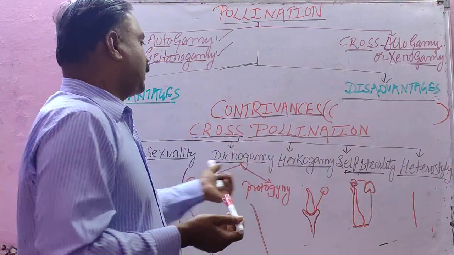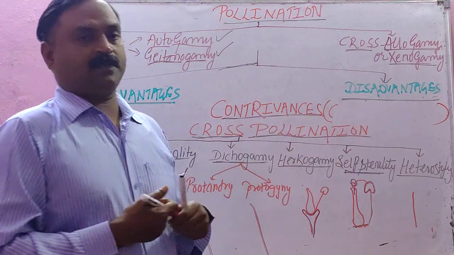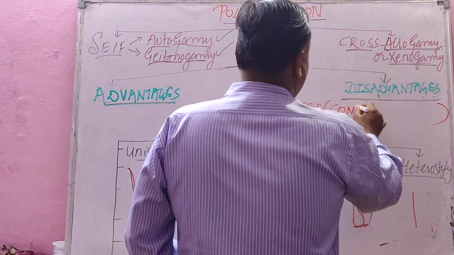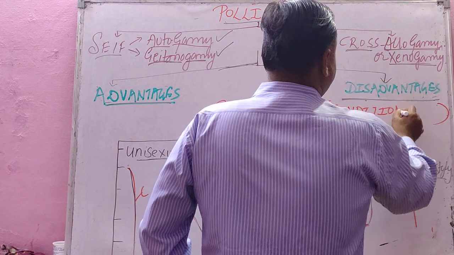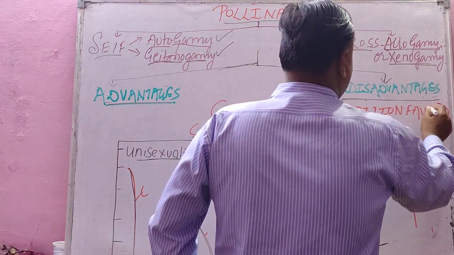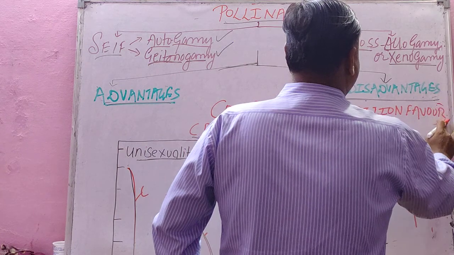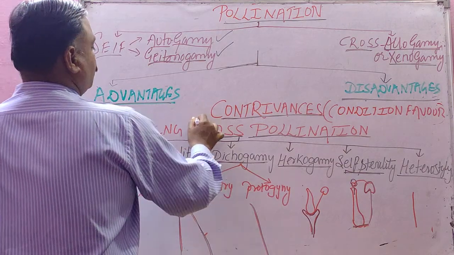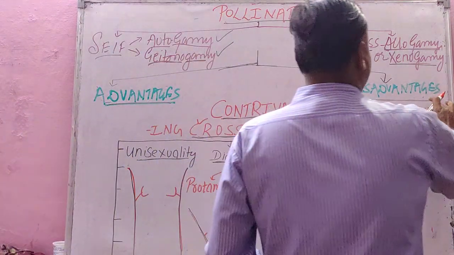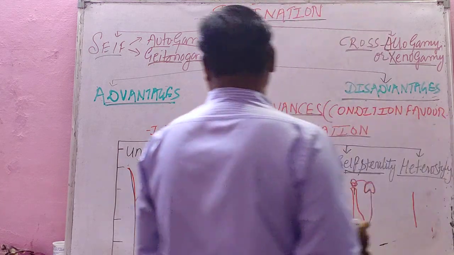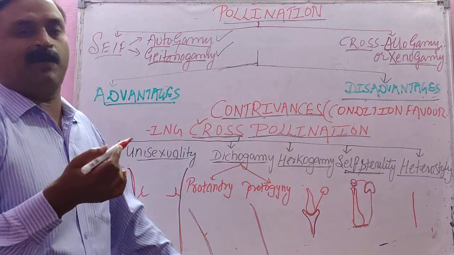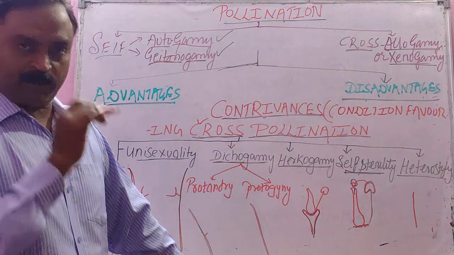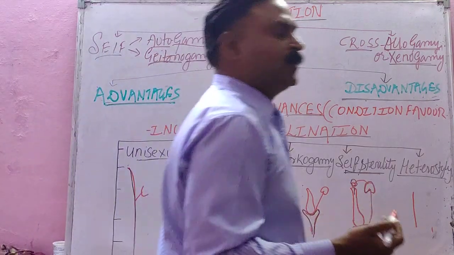Now there are some new terms that I can explain to you, like contrivances of cross pollination. Contrivances means conditions favoring cross pollination. What are the conditions that favor cross pollination? There are some conditions in different examples that will prevent self pollination and will favor cross pollination.